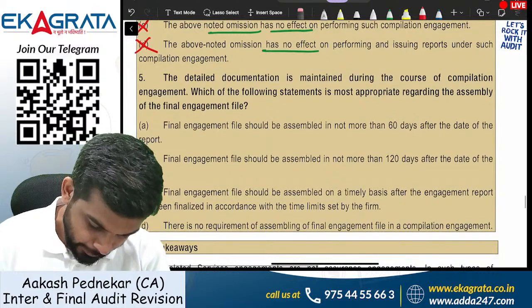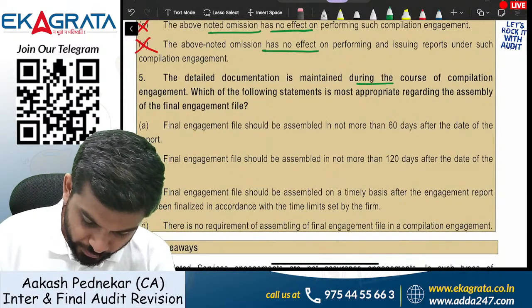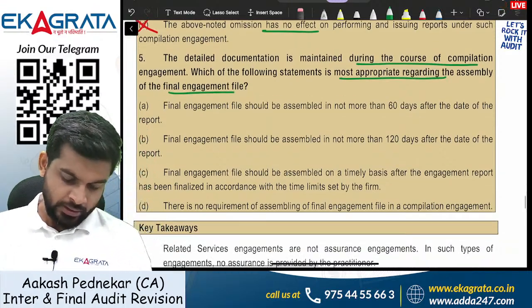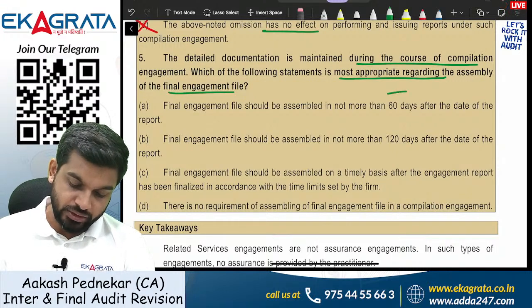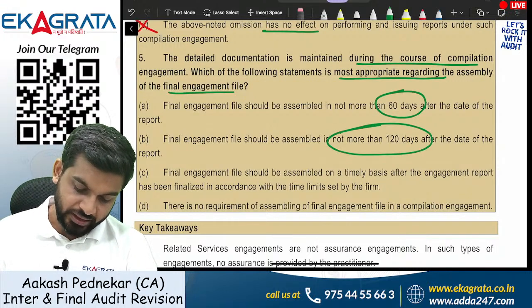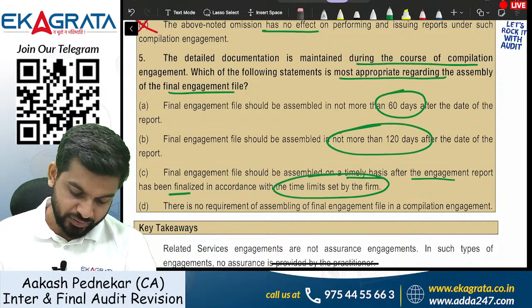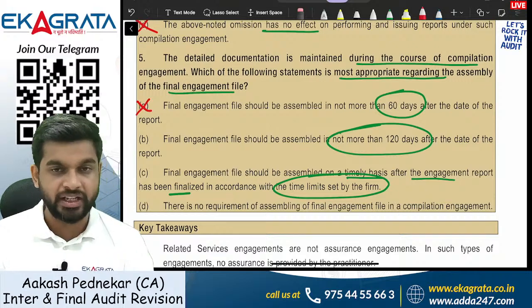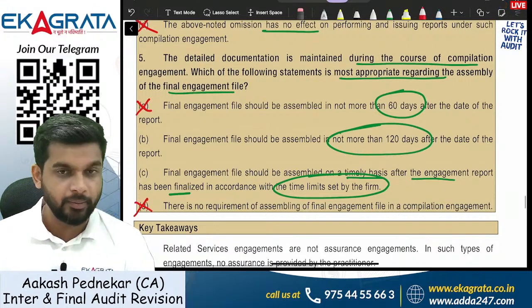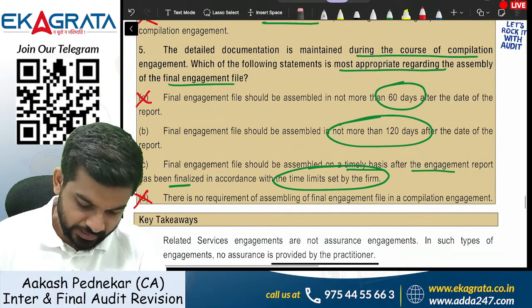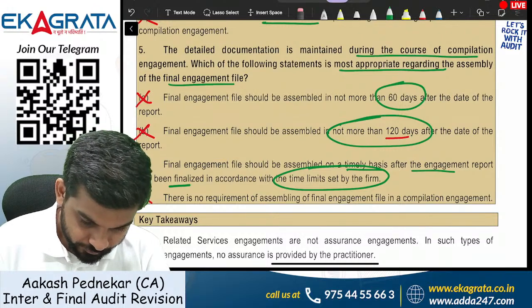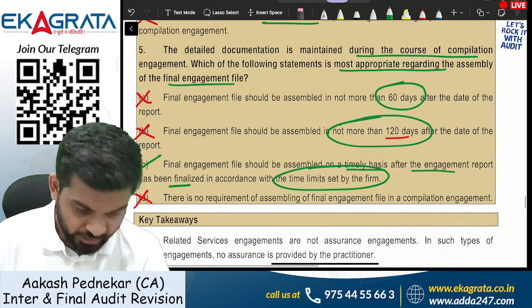And the last point, guys, the detailed documentation is maintained during the course of compilation. Which of the following is most appropriate regarding the assembly of the final engagement file? The final engagement file should be assembled in not more than 60 days, not more than 120 days, or on a timely basis after the engagement report is finalized, within the time limit set by the firm. There is no requirement of assembling the final engagement file. First of all, one option pertains to audit engagement, so that is wrong. Another is completely wrong because you always need to make the file. So there is no such 120 days limit. So the correct answer is going to be C. Got it? That's going to be C.